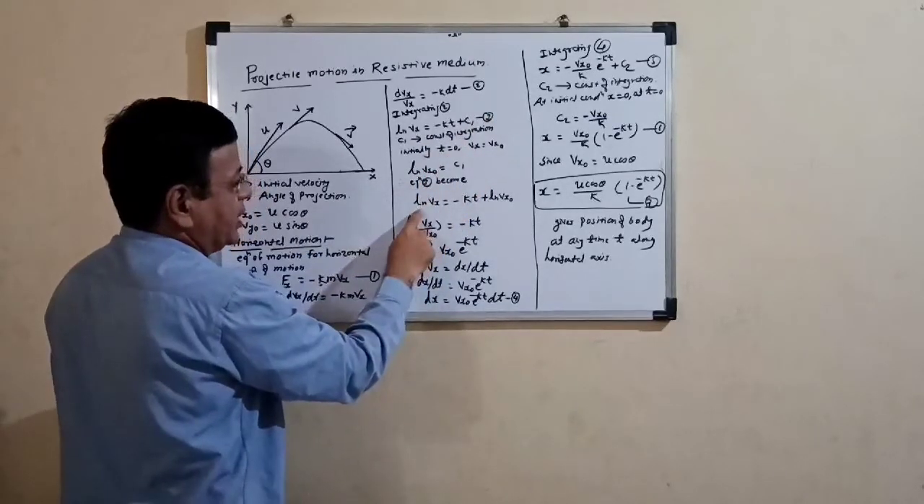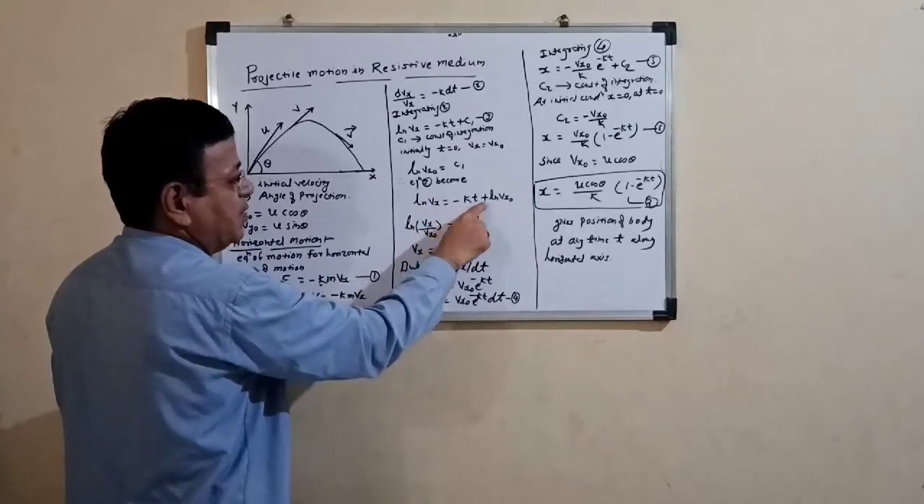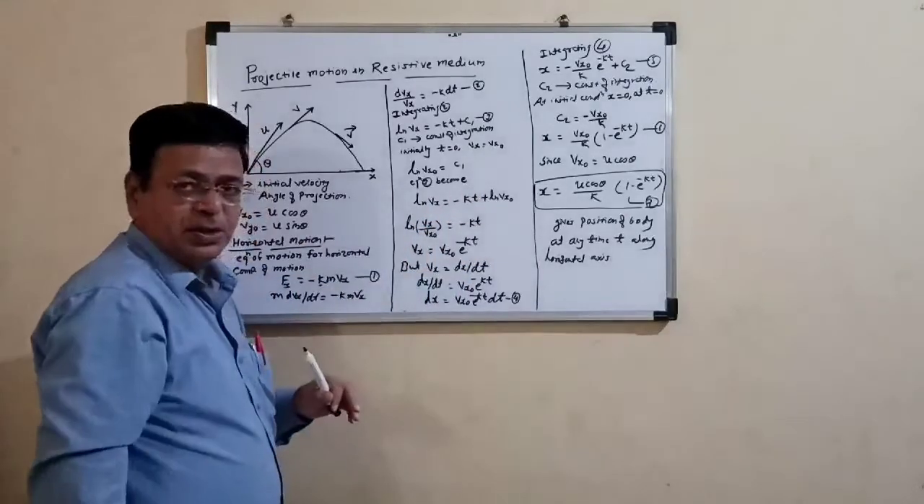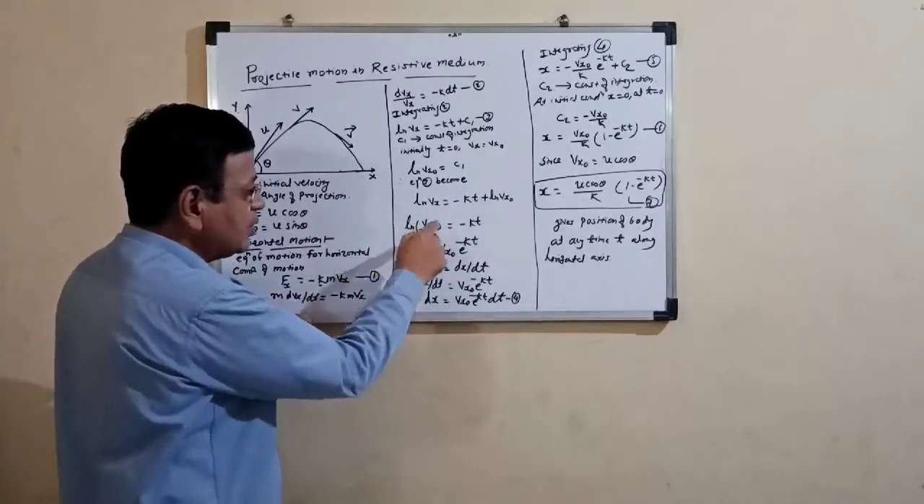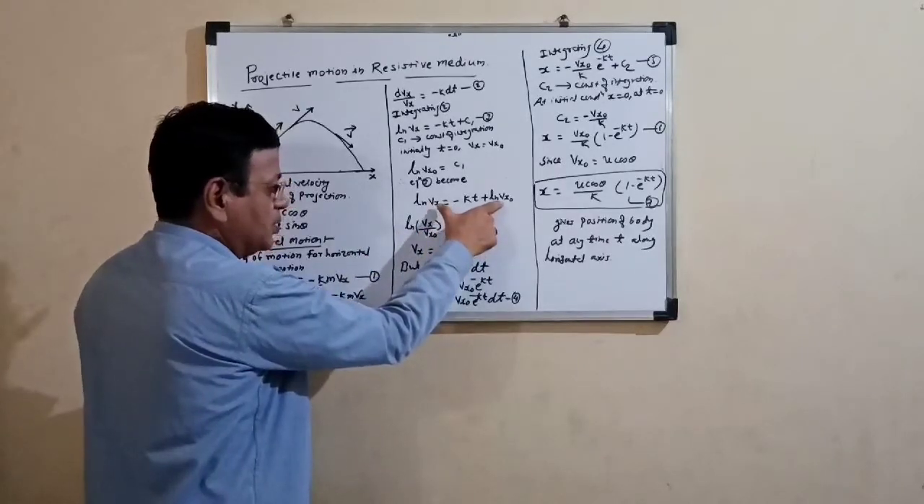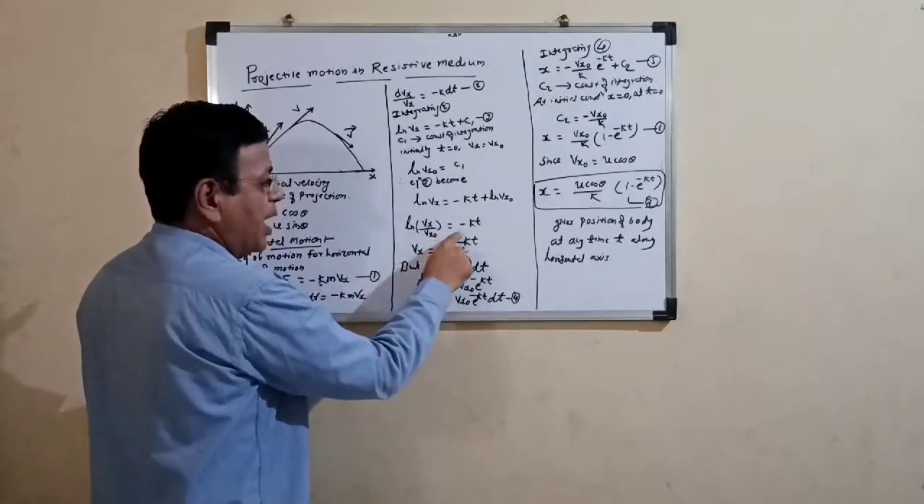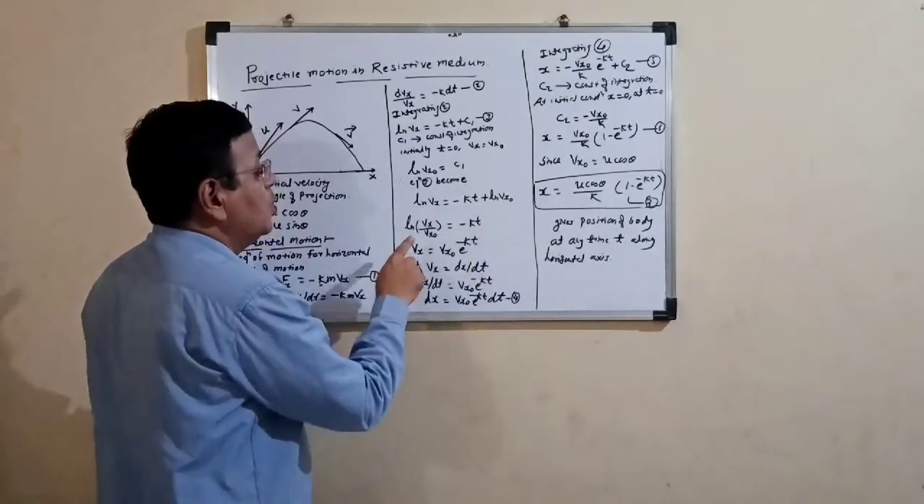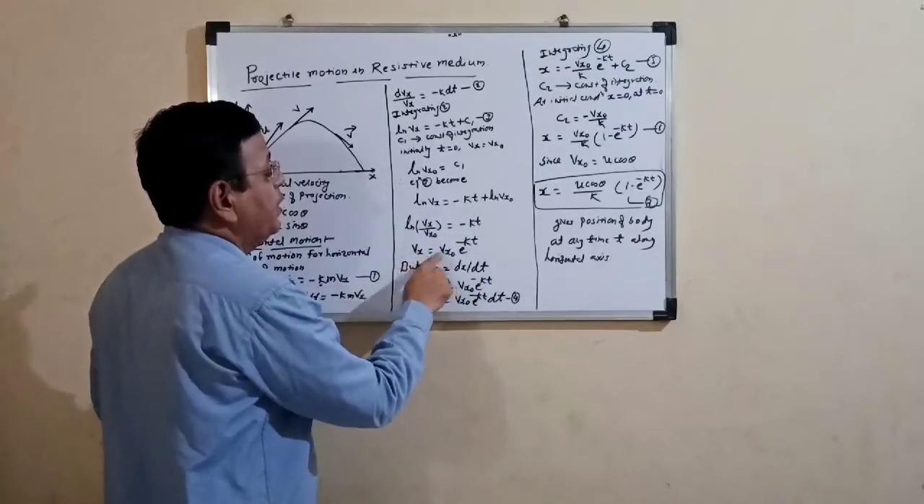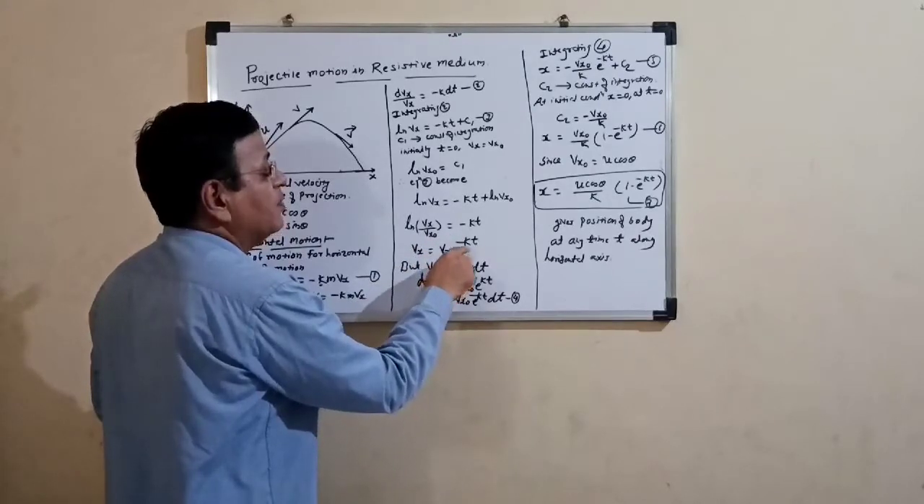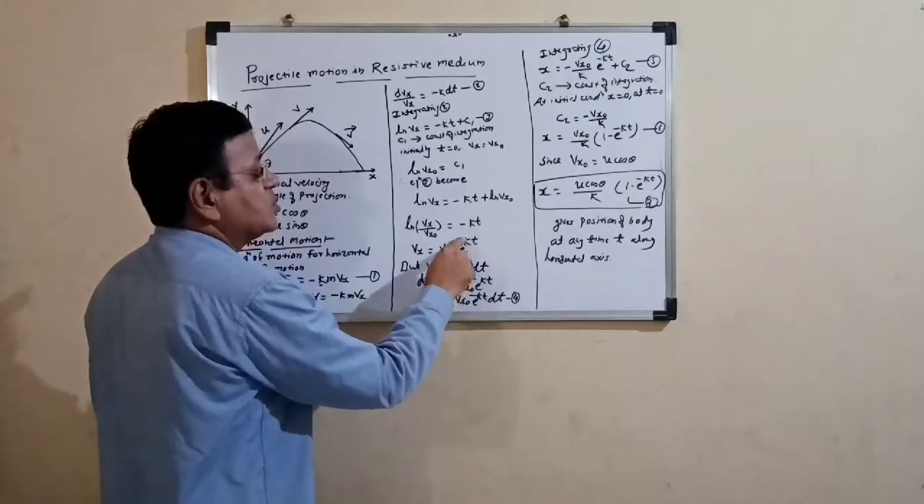We have to get ln Vx is equal to minus kt plus ln Vx0. Then using the log rules, we have to get ln of Vx upon Vx0 is equal to minus kt. So Vx is equal to Vx0 exponential of minus kt, that is, e raised to minus kt.